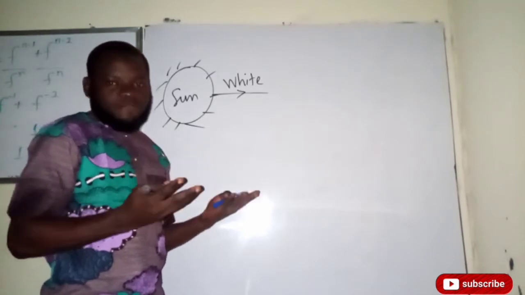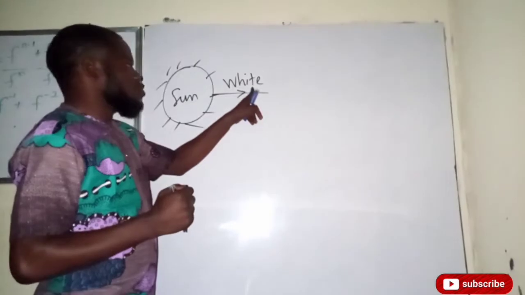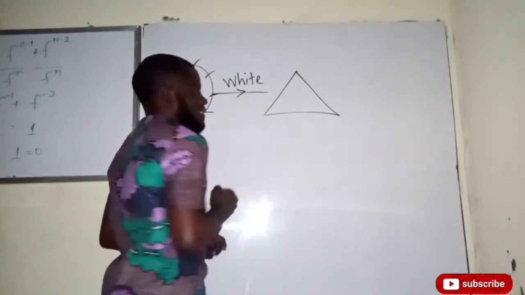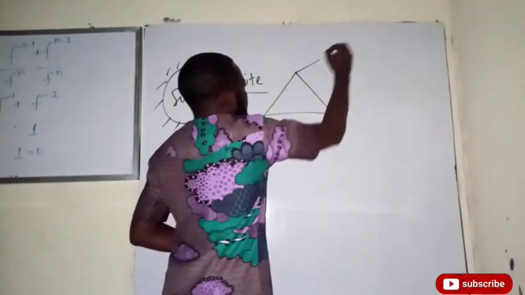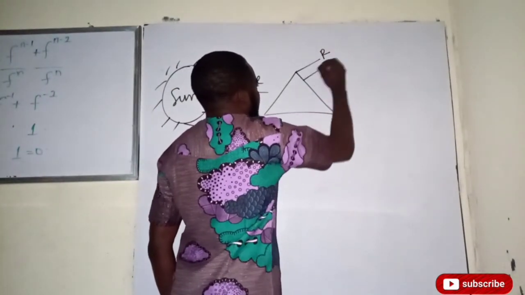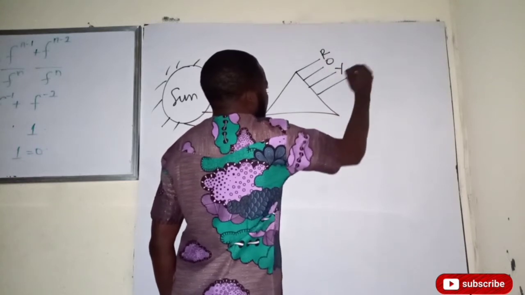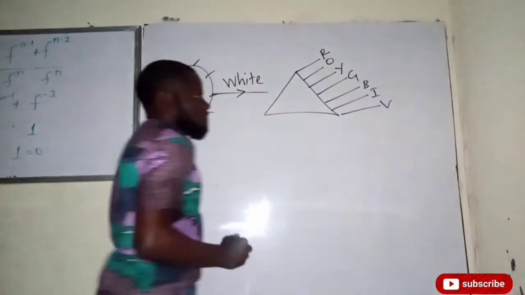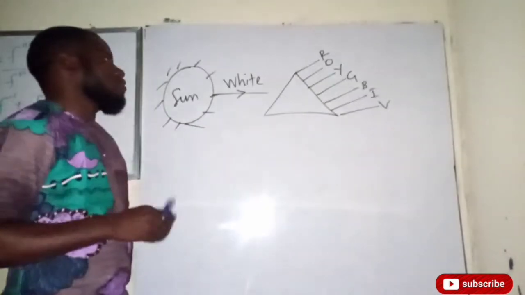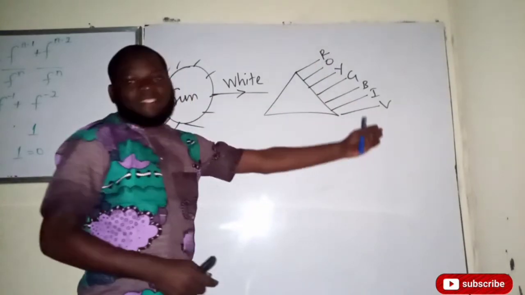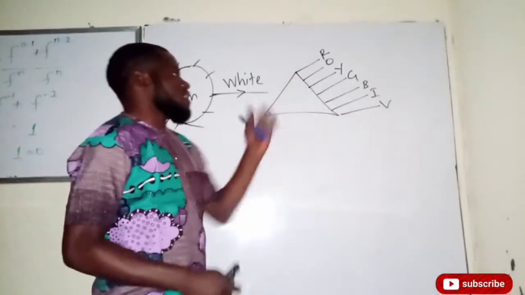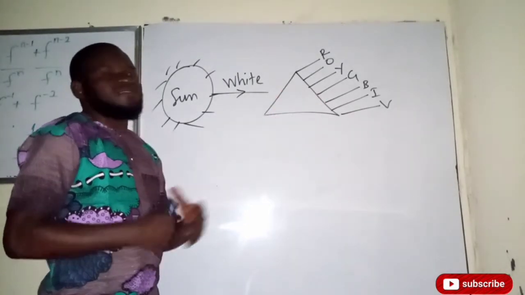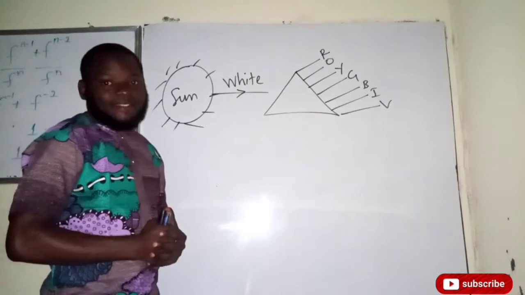Now, this white light, if we pass it through a triangular prism like this, is going to split into its components. That is red, orange, yellow, green, blue, indigo, and violet. These are the components of white light. Before we go into the explanation of why the sky is blue, let us quickly try to understand something about light.